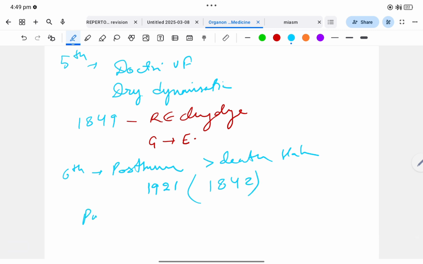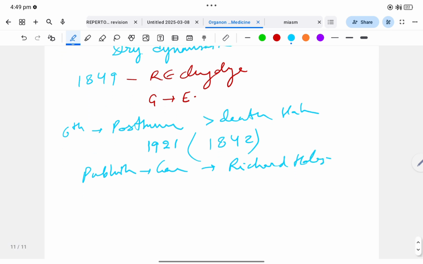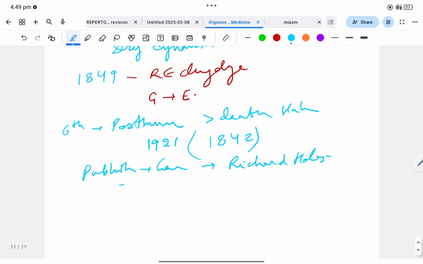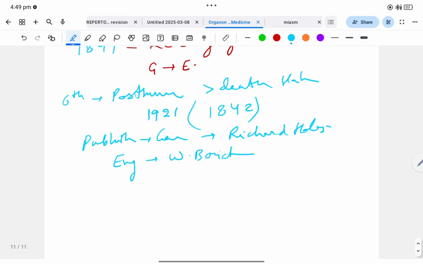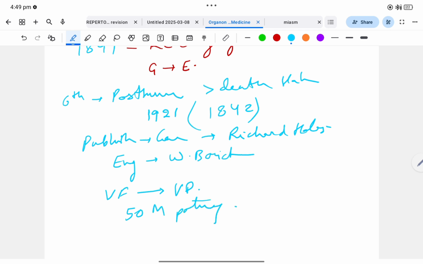It was published in German by Richard Haehl and in English, it was published by William Boericke. And two things were added in this edition, that is, vital force was changed to vital principle and 50 millesimal potency was added in this edition.